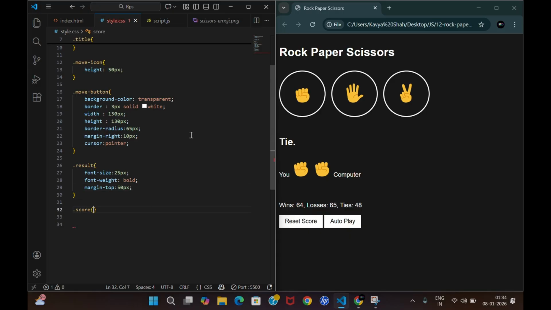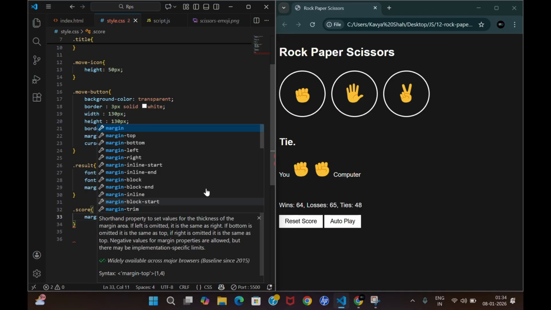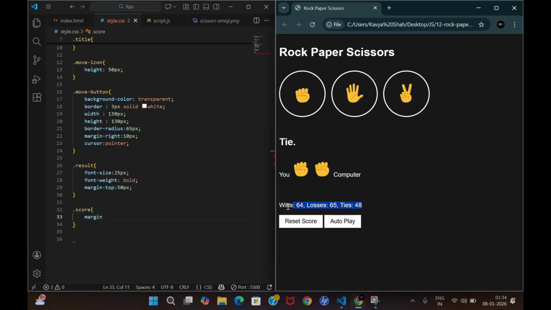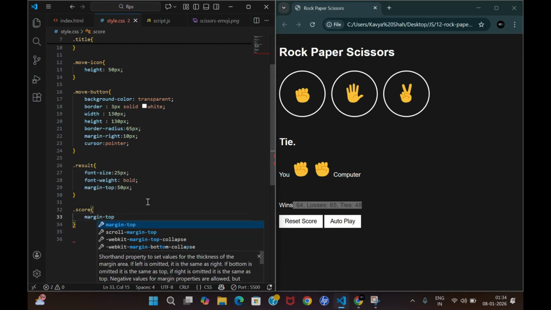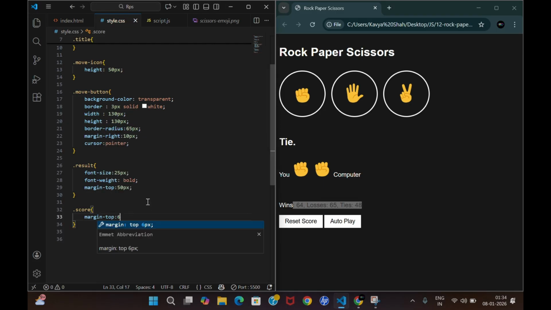Then let me go for score, that is this score, right? So score, you can also say it like this. Score margin top means this is the score we are talking about over here. We want the margin top to be 60 pixel space at least.